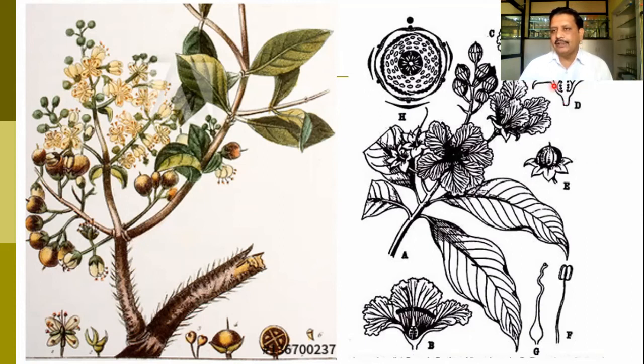These are the calyx, and you can find this hypanthium, so that we can clearly observe the perigynous condition of the ovary. This is the ovary, style, and a small capitate stigma is there. When it fertilizes, it is converted into a fruit, and the fruit is a multilocular capsule. So here we can find again the gynoecium and androecium. Androecium are bifid in nature, and they have 2 cells with the introrse type of dehiscence.